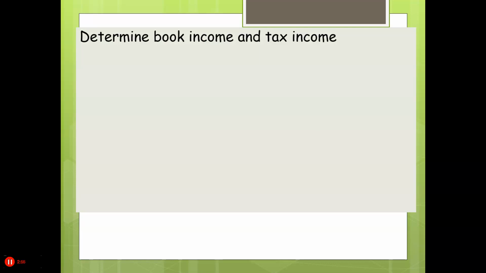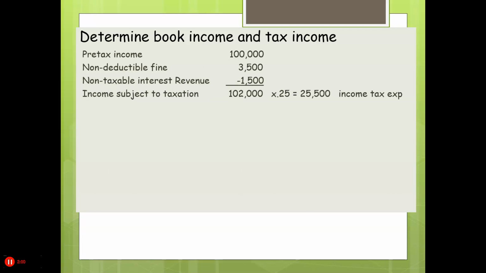Now determine book income and tax income. We start with our $100,000. We're going to adjust for our two non-deductible, non-taxable items, fines and interest revenue. So that tells you what our income tax expense is.